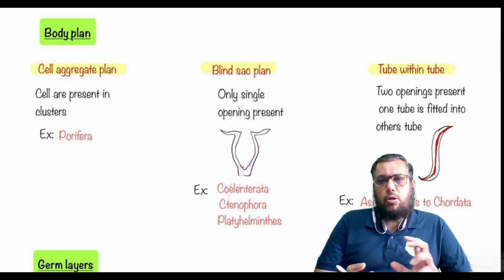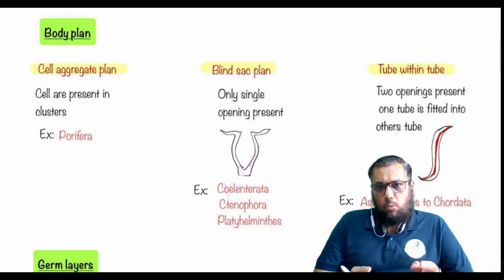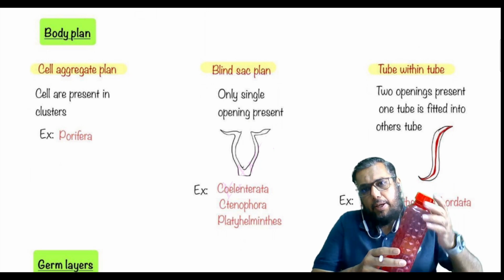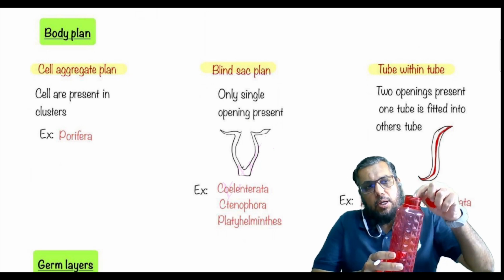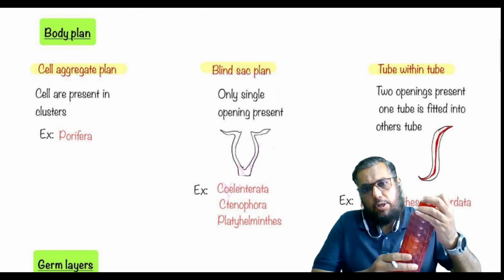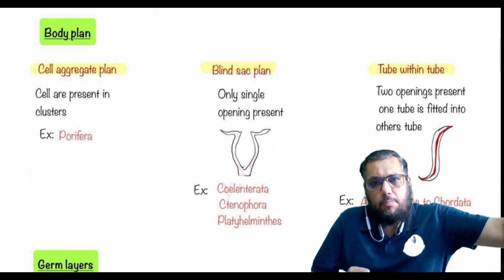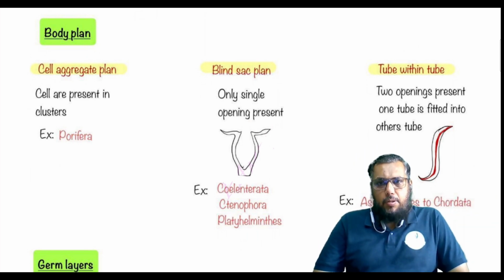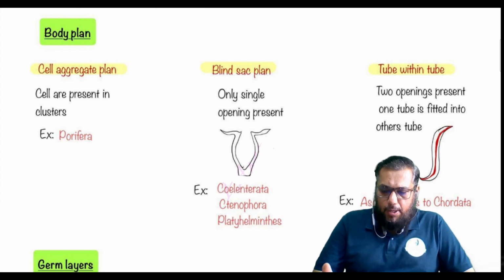When a part has a single opening which serves as both inlet and outlet, see just like this water bottle in front of me, it has only a single opening, inlet as well as outlet. Such a sac is called a blind sac. Then the third type is the tube within tube body plan.